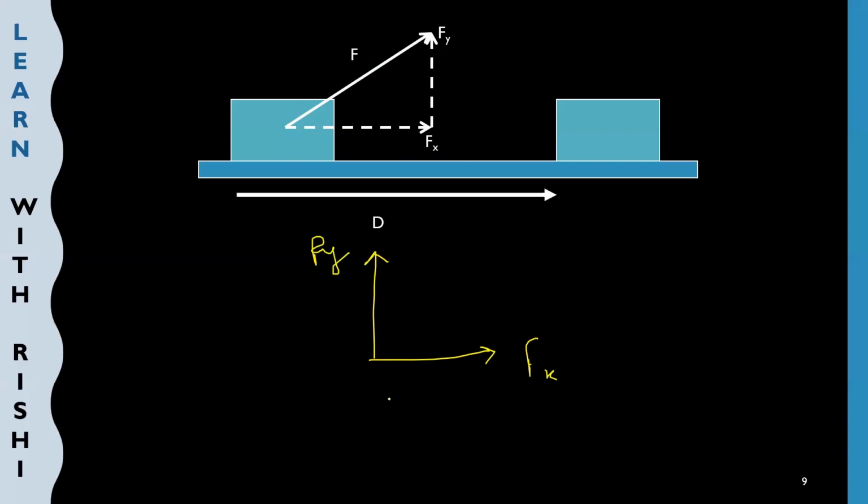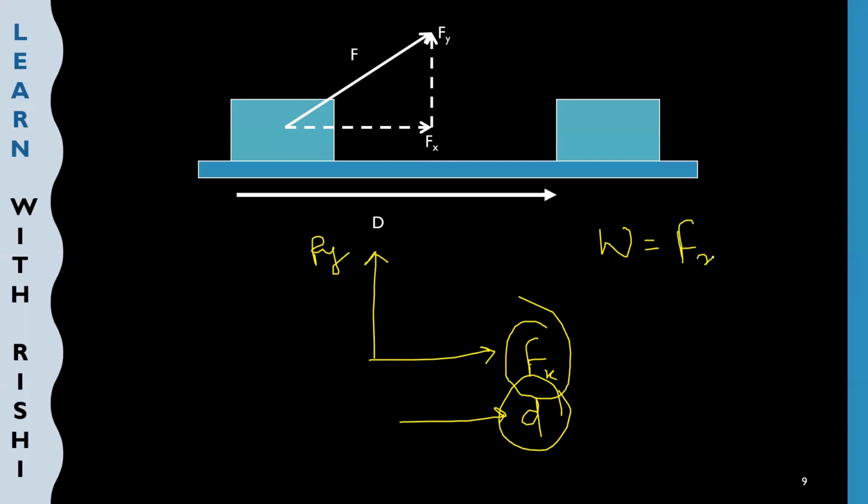Okay. Now, where is the direction of displacement? My direction of displacement is like this, as you can see in the figure. So I can say that the direction of displacement and the direction of the x component of the force are both the same, right? So here I can say work done is nothing but the x component of the force into displacement.